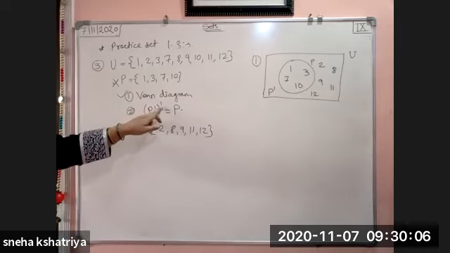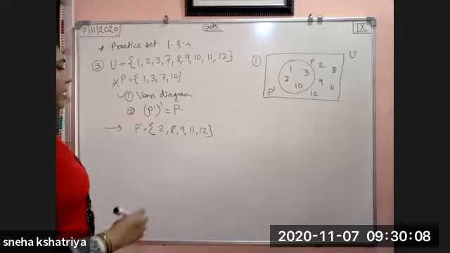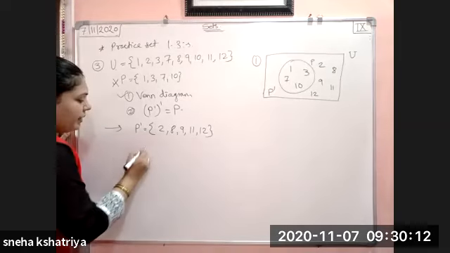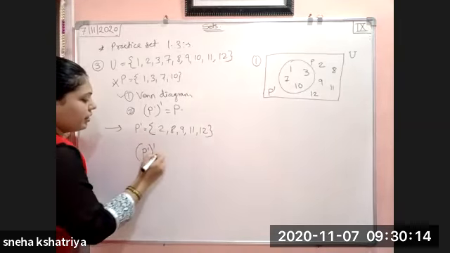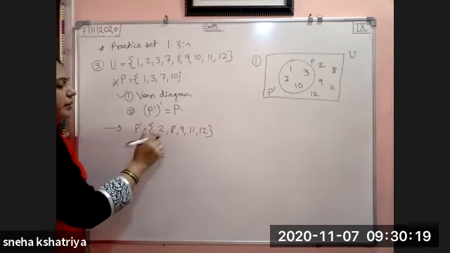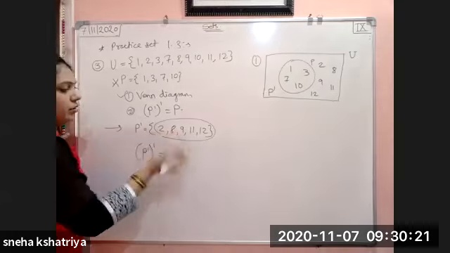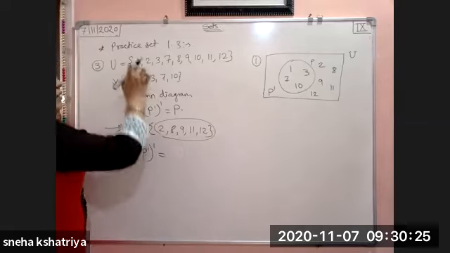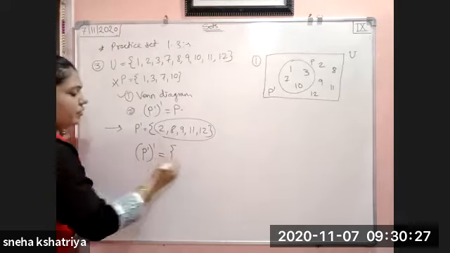Second, P complement's complement is P. Now see here, this is P complement. Okay, again, I am taking an operation on it, that is, I have to take its complement. Its complement means what? ये numbers छोड़ दो, leave these numbers and except these numbers, write down the elements from the universal set.